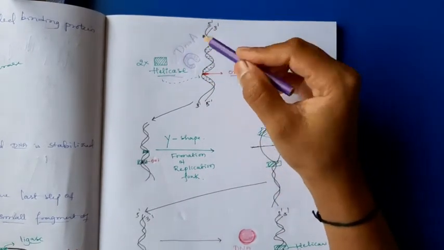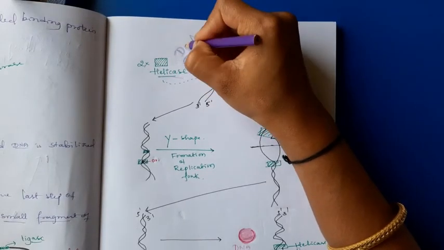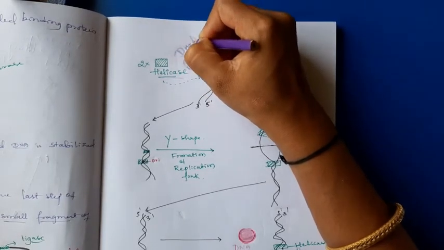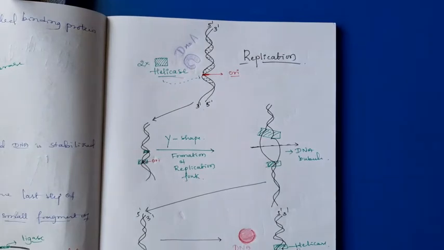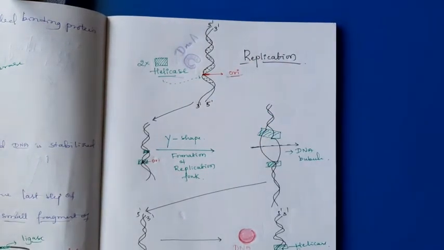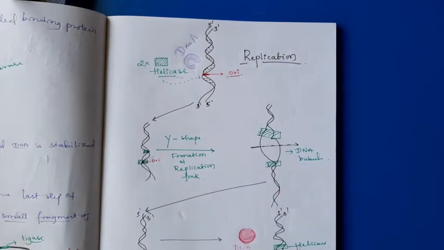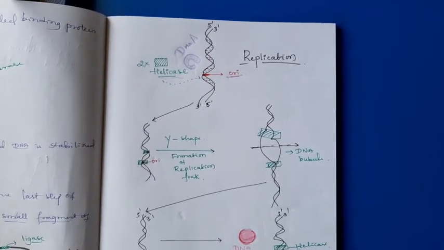Just understand, I am going to write here D capital, n small, a, capital A. The DnaA protein first recognizes the ORI site, then it calls the helicase enzyme. Then the helicase enzyme binds to the ORI site. It is a hexamer protein.